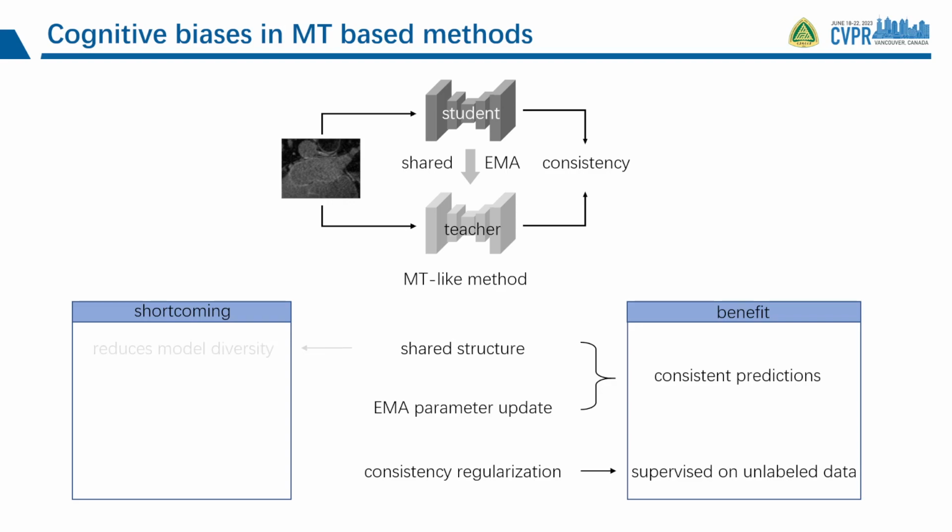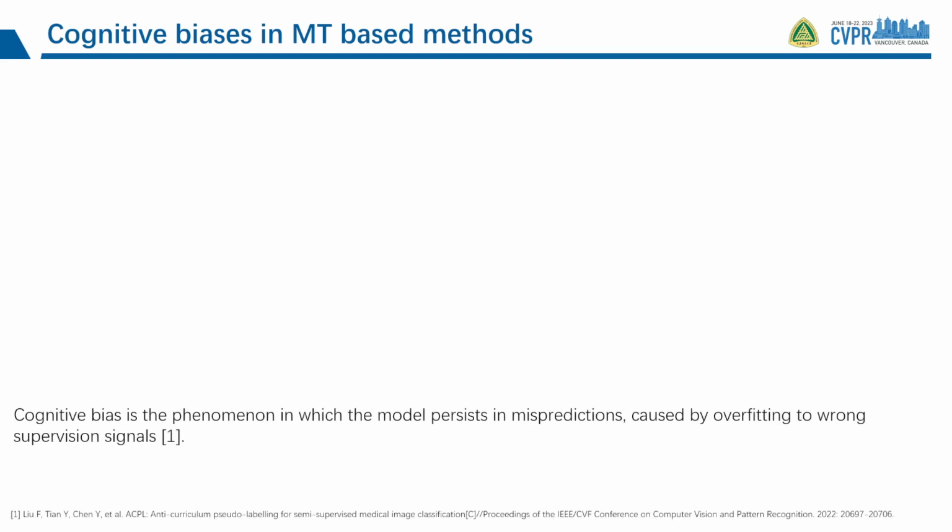The shared structure reduces model diversity. The EMA update method makes the performance of the teacher model limited by the student model. Finally, the consistency regularization propagates the cognitive bias of the model into the pseudolabels. Cognitive bias is the phenomenon in which the model persists in mispredictions, caused by overfitting to wrong supervision signals.